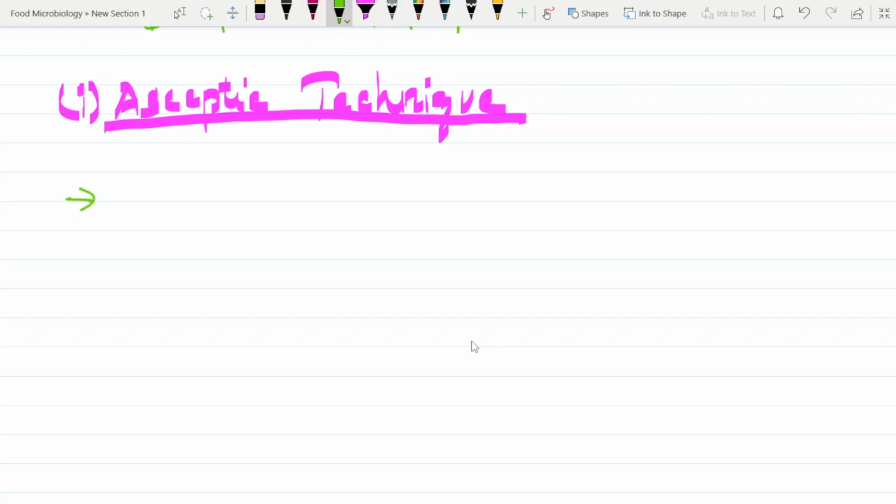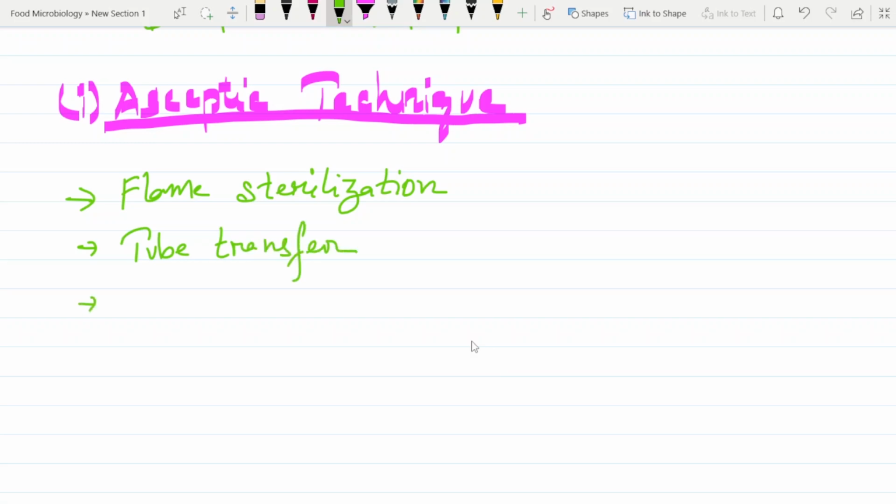What are those different methods? They are flame sterilization, tube transfer, spread plates also, and pour plate.